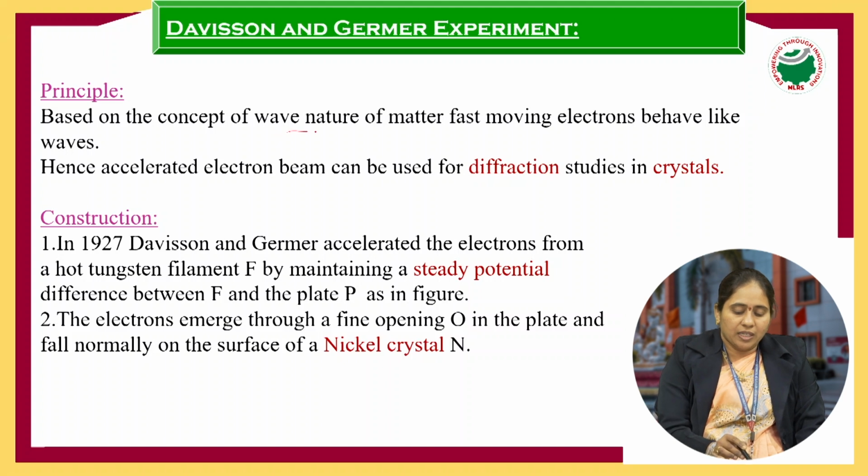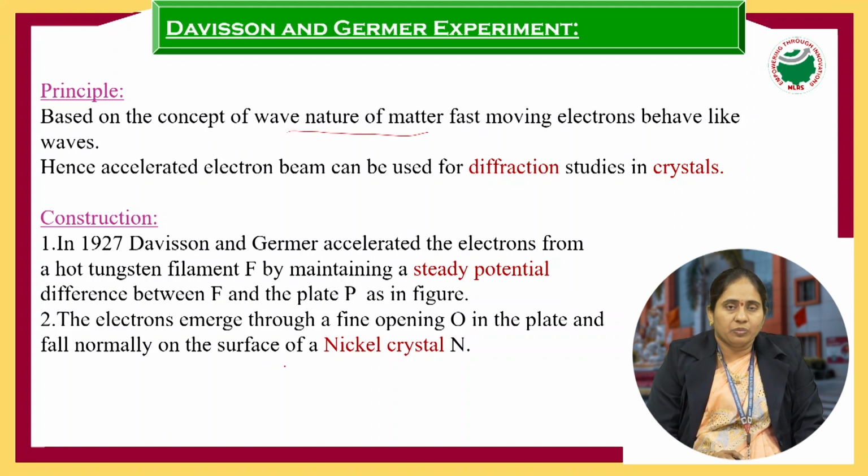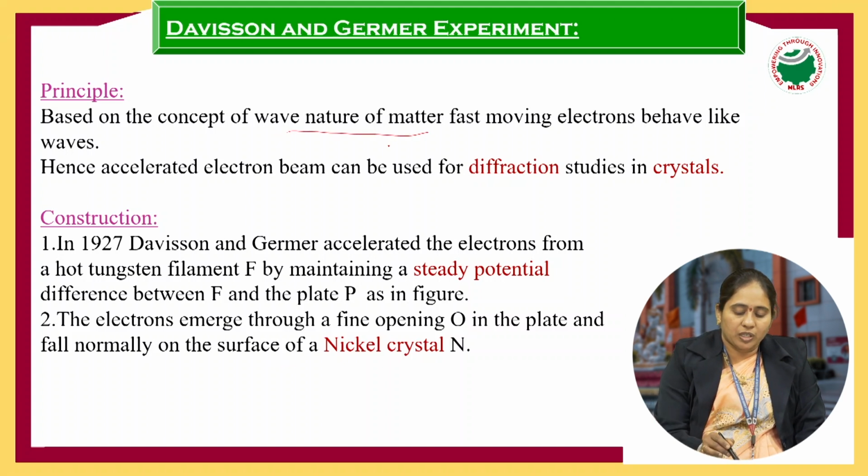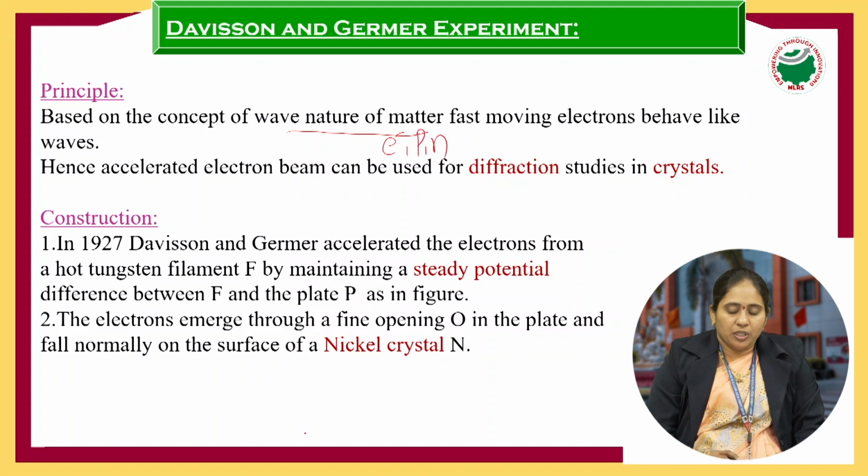So the wave nature of matter means, as you know, electron, proton and neutron. Out of these, the fast moving electrons behave like waves. That was proved by Davison and Germer. Both these scientists proved that fast moving electrons have wave behavior.